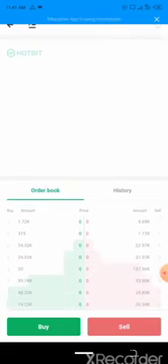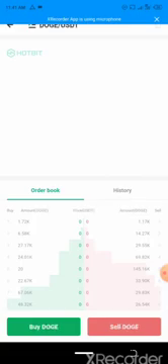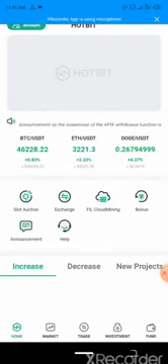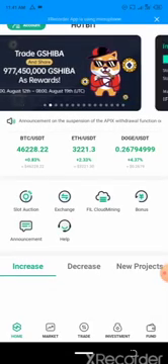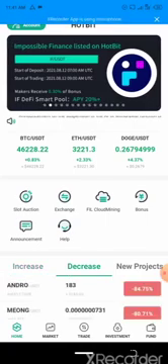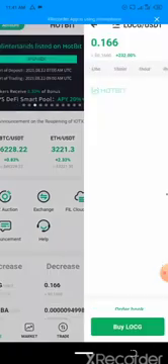And in this tutorial, I'm going to teach you guys how to use Oddbit coin market cap with your PancakeSwap to turn $100 into $1,000.